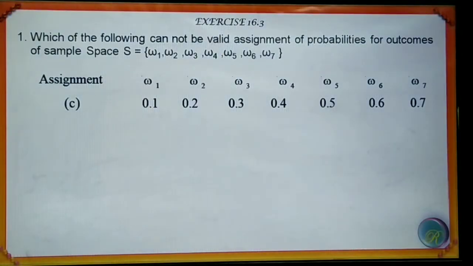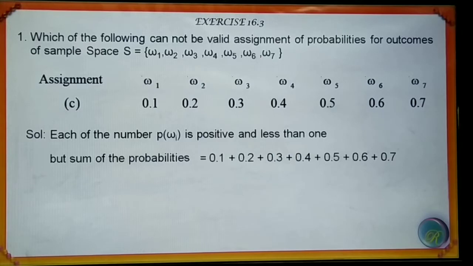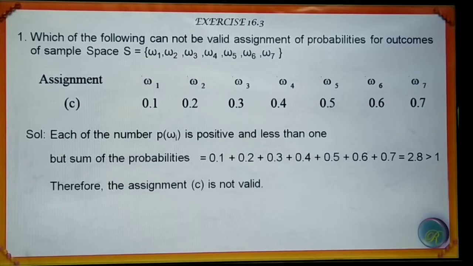Assignment C. Solution. Each of the numbers, probability of omega i, is positive and less than 1, but the sum of the probabilities 0.1 plus 0.2 plus 0.3 plus 0.4 plus 0.5 plus 0.6 plus 0.7 is equal to 2.8, which is greater than 1. Therefore, the assignment C is not valid.